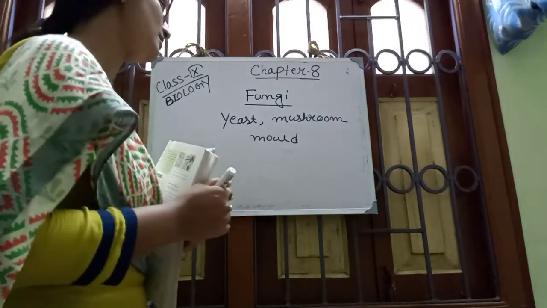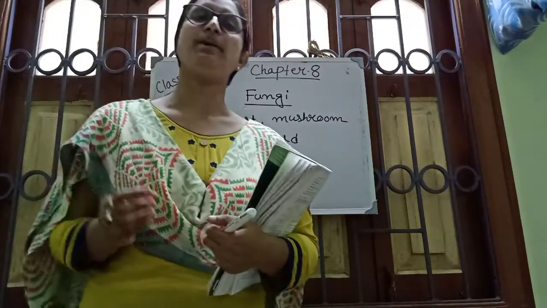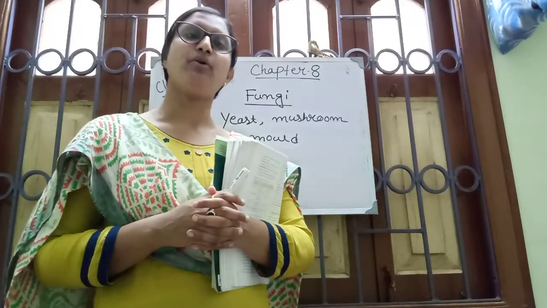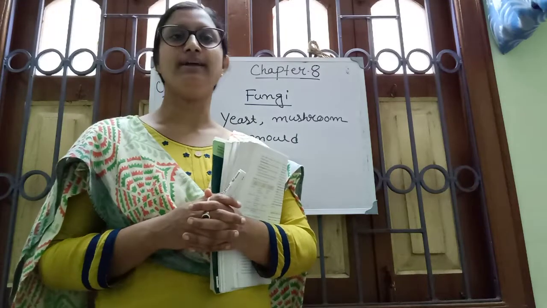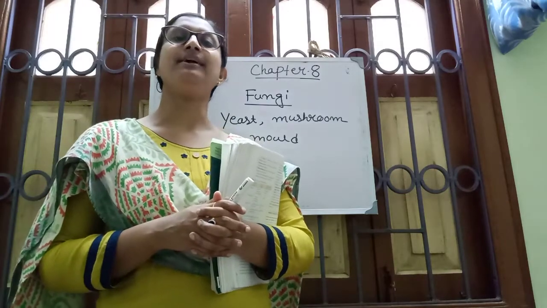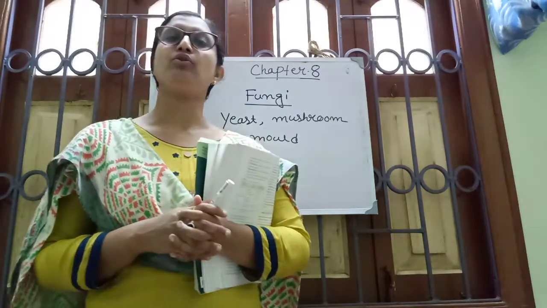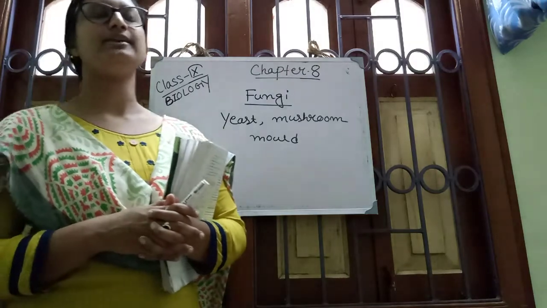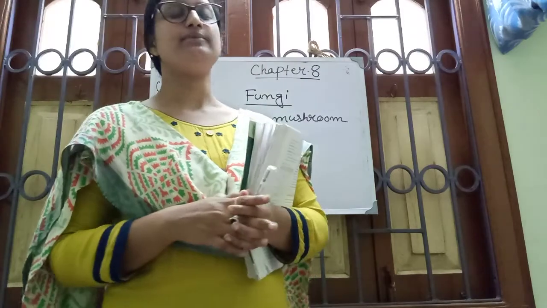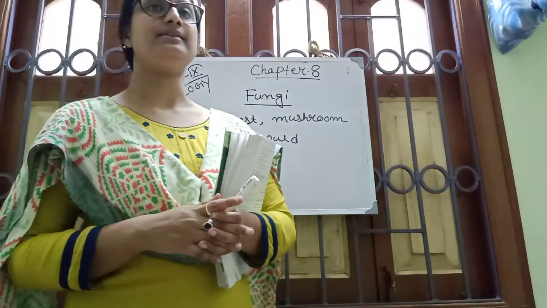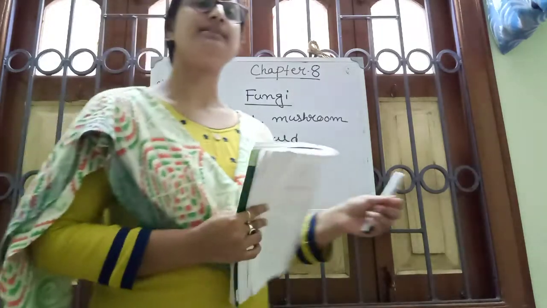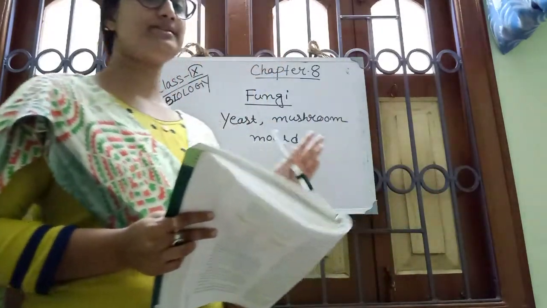The general characteristics of fungi: first, they are eukaryotic and multicellular, with a proper nucleus and mitochondria present. They don't have chlorophyll, they are heterotrophic in nature, and most are either saprophytic or parasitic. They reproduce by spore formation and they grow on decaying organic matter. These are the general characteristics of fungi.